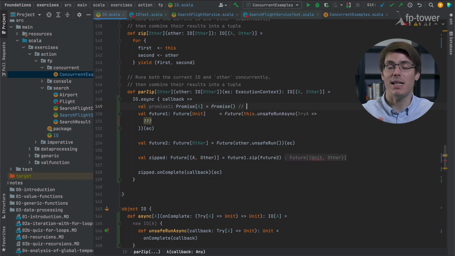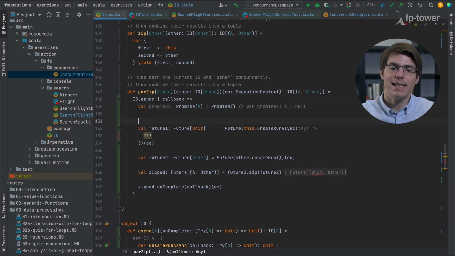A Promise is roughly the same as a mutable variable, as if we had said promise1 is an A, initialized to nothing, except that a Promise can be set only once. Once you set the value inside it, you can't change it anymore. It's done once and for all.